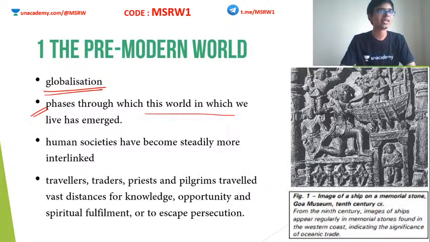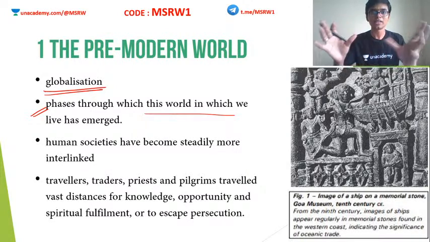People at various parts of the world can interact with each other and are interlinked on so many levels: through trade, through representations, through cultural exchanges, through travel. Because of all these things, the world has become a very, very small place.